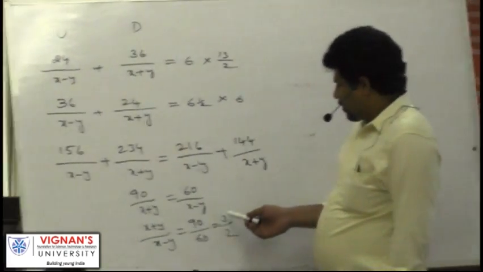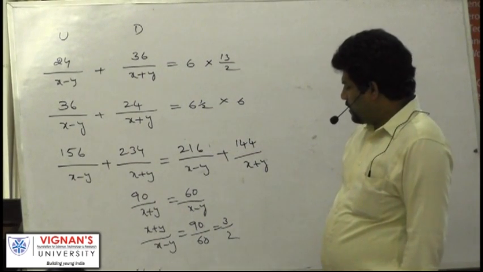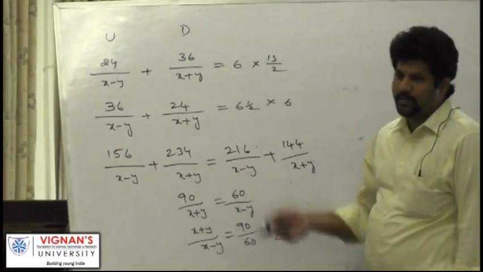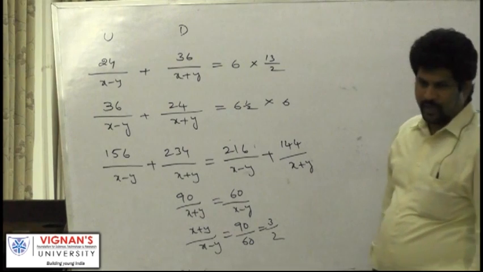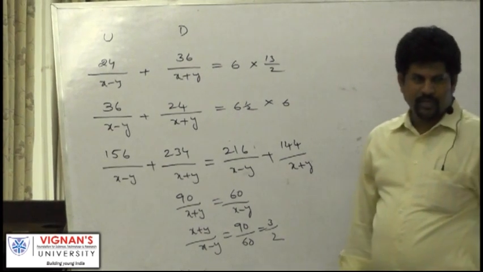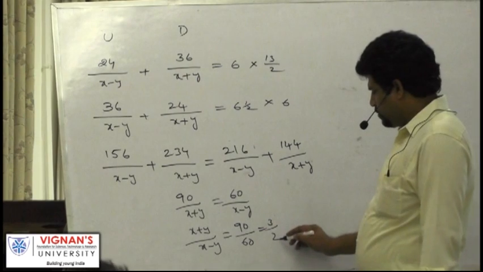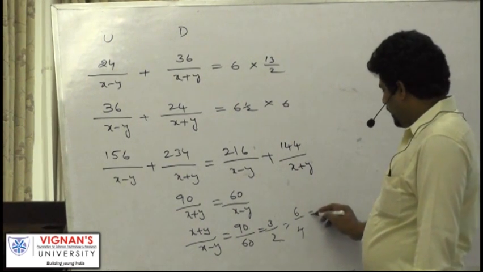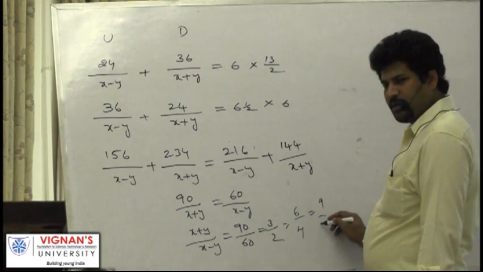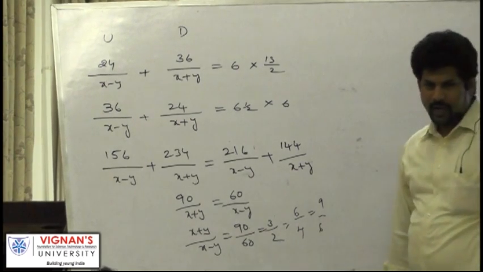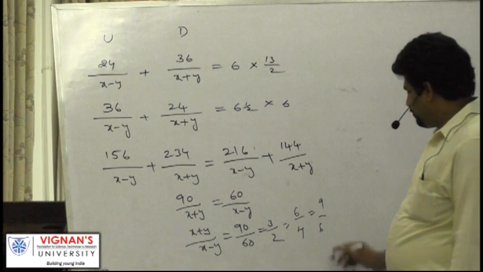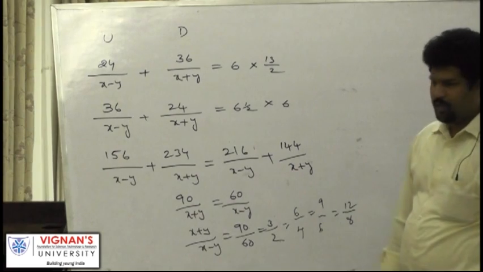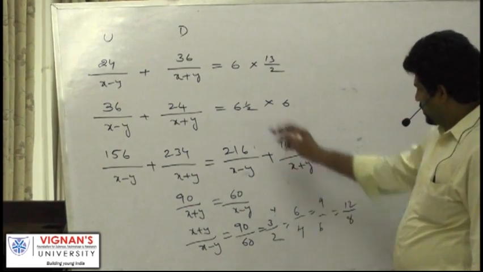So if x plus y is 3, the total time is 6 hours only, so you can't take 3. Let us take the next multiple of 3 and 2, that is 6 and 4. If you take 3, this must be 2. If you take it as 6, this must be 4. If you take it as 9, this must be 6. If you take it as 12, this must be 8.